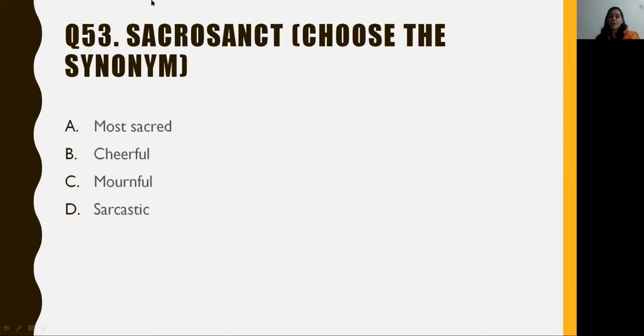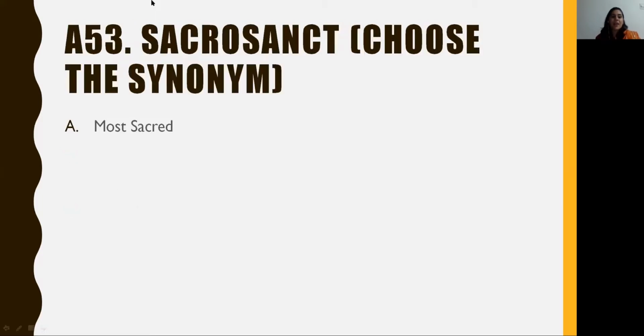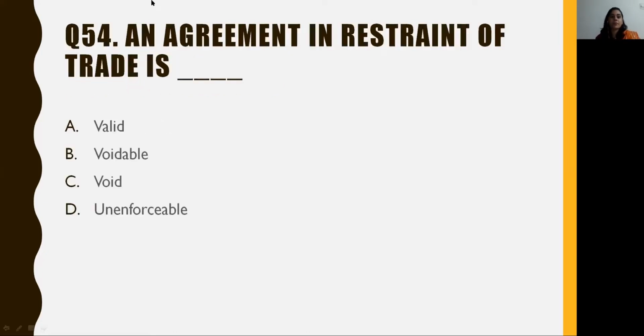Question number 53 is from English language again. It says, what is the synonym for sacrosanct? Now the term synonym means something which means the same. Option A is most sacred, option B is cheerful, option C is mournful, and option D is sarcastic. The answer to this question is option A, that is most sacred. That is the closest option, which means sacrosanct is most sacred or most revered.